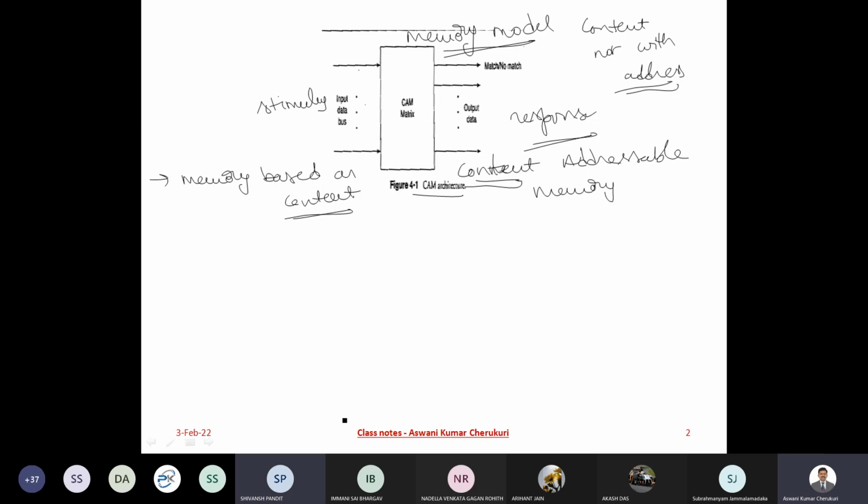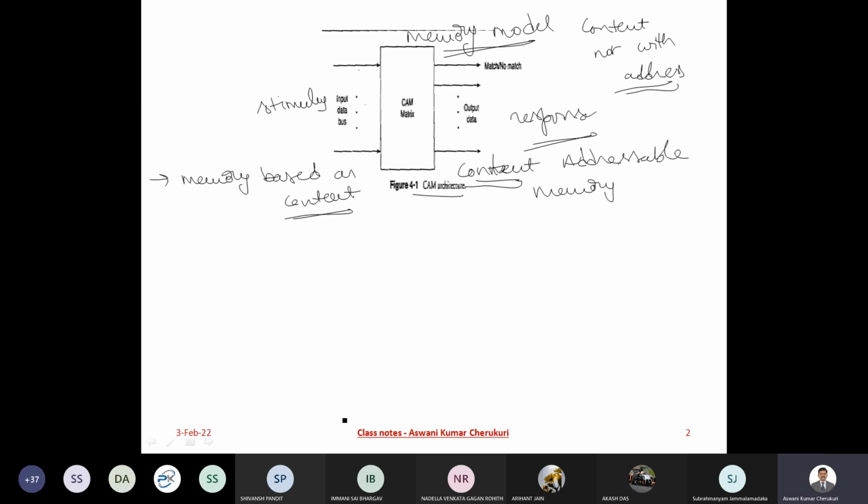Take an example. If you have done C programming, you will know that whenever you want to fetch some object, you use pointers, right? That deals with the memory location. So whenever you are trying to fetch something from the memory of the system, I'm talking about the digital computer, you are dealing with the address of that particular memory location.